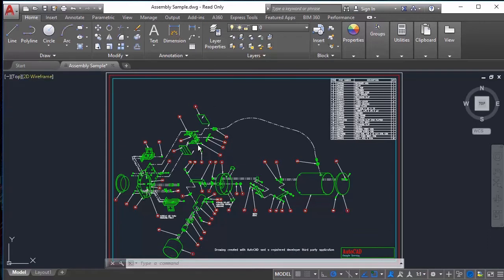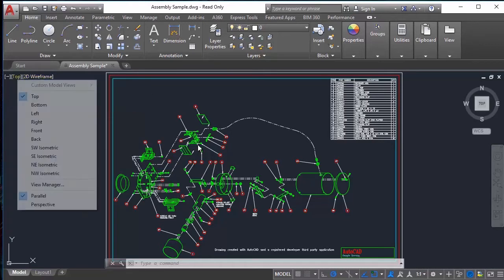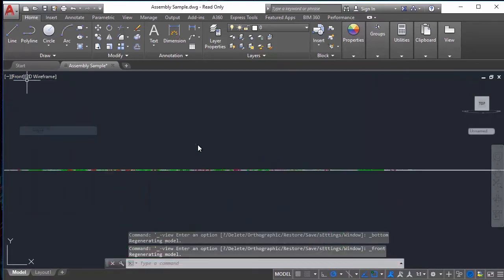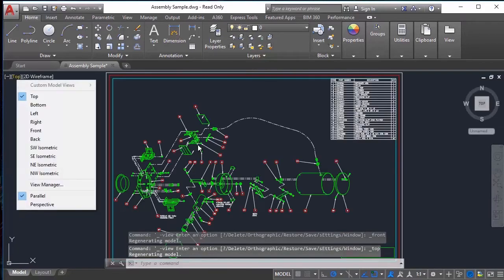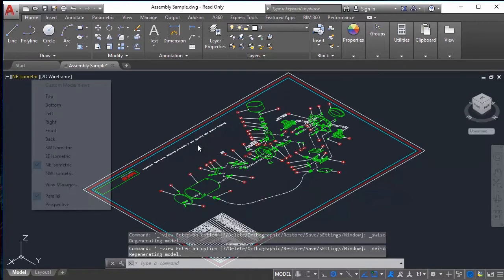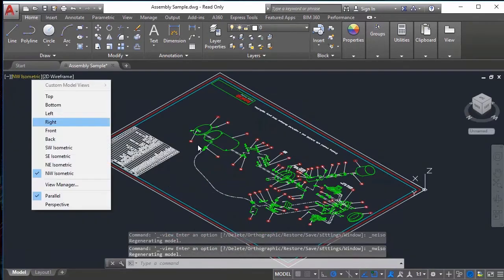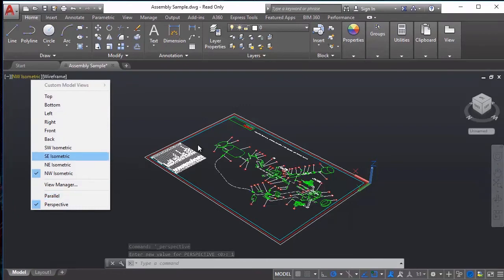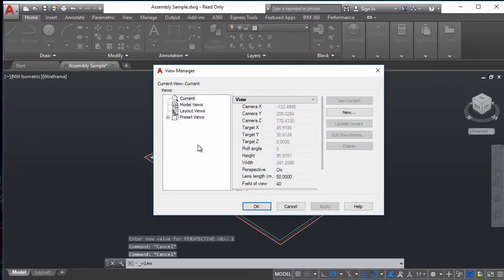And we have a few tools over the left corner. We have the view controls and the visual style controls. In the view controls, we find the views that we have seen previously, for example, the front view, and we have the isometric views too. We can choose if we want the parallel view or the perspective view. We also have the view manager with some settings in there, like camera and target.